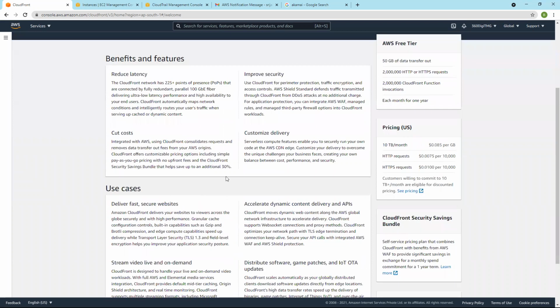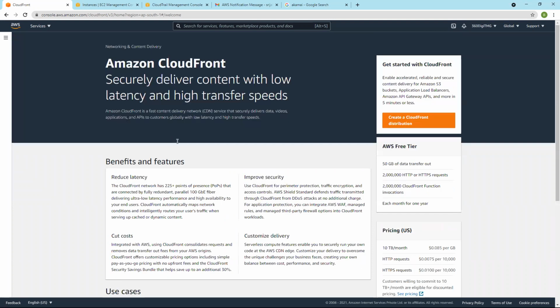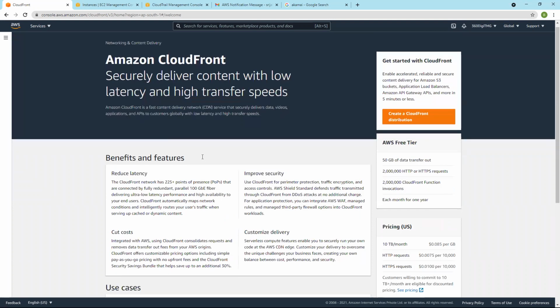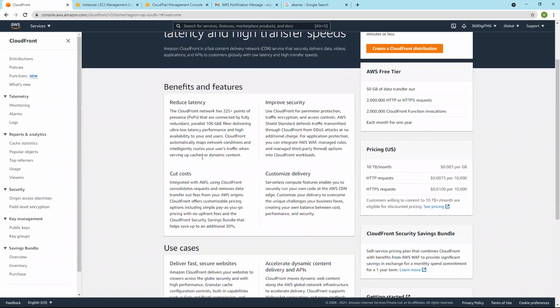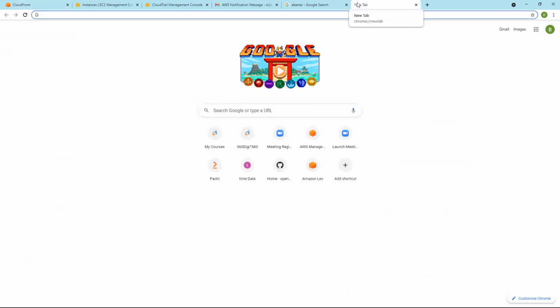So how this CloudFront operates is, let's see, do we have a picture here? No. So, okay, how does the CDN work? It caches the content which is frequently requested in the nearest edge location. And while talking about AWS regions, we talked about regions, availability zones, and also edge locations. Edge locations and points of presence, right? Say, AWS global infrastructure.